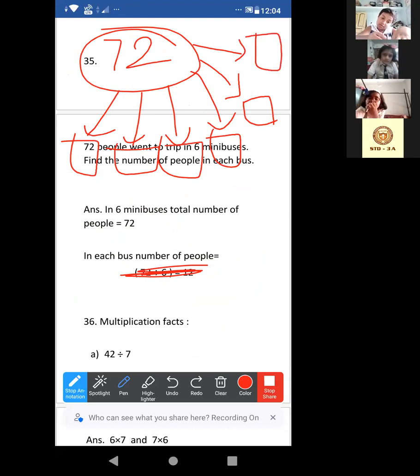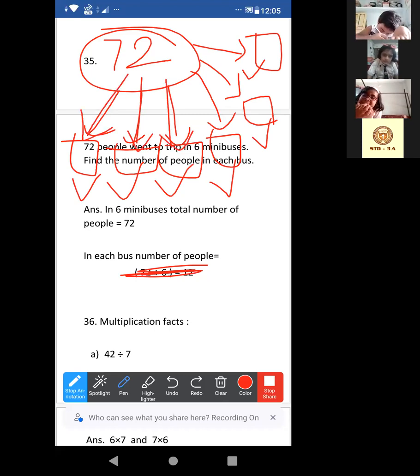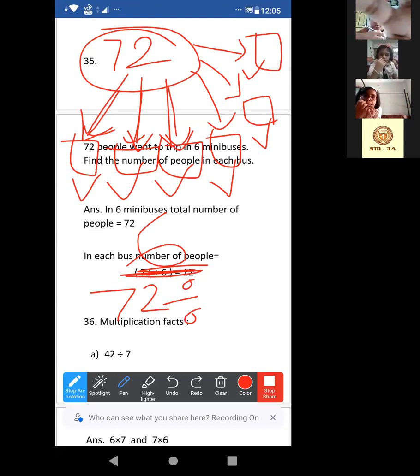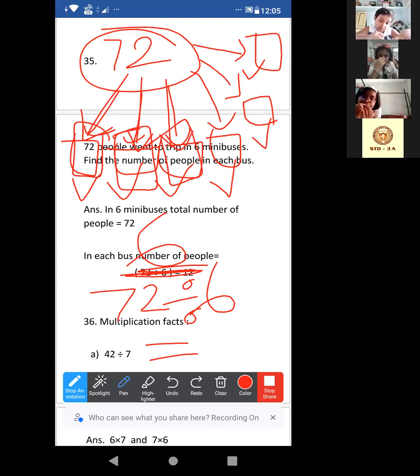Now look at this. How many people will be there in each bus? First bus, second bus, third, fourth, fifth, sixth. There must be an equal number of people. Yes or no? Shake your heads. Okay. That means the total number of buses is 6. So if we divide 72 by 6, then we'll get the answer. Then we can find how many people are in each bus. Yes or no?